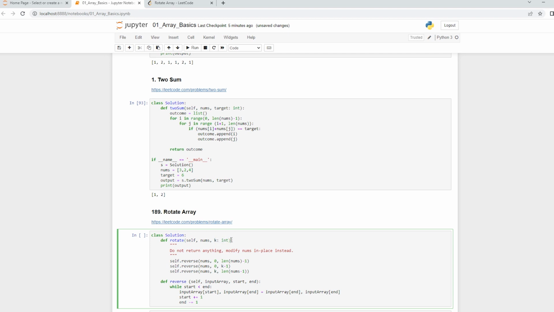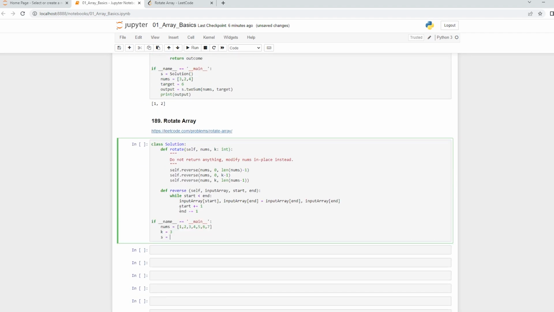So it essentially says, let's say the k is 3, and it is going to force you to swap the elements. So we are going to divide our array at the k minus 1 element. All the elements to the left will be up to k minus 1, and that k will be like an index that divides your array into left and right. So I'm going to reverse all the elements in the left first, and then all the elements in the right, and the combination will be done. Okay, so now let us try to run this.